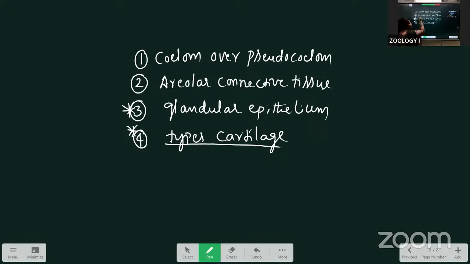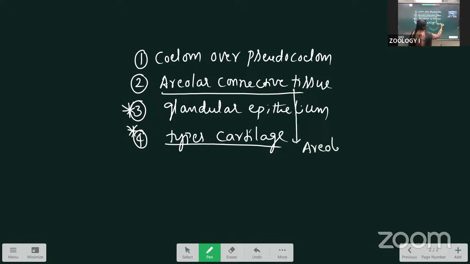Areolar connective tissue is the loose type of connective tissue that acts as a packaging material. Areoli, the spaces, are present. That's why it is called areolar connective tissue.